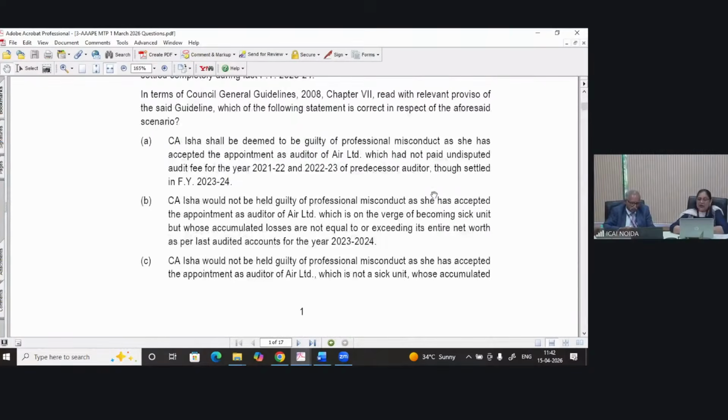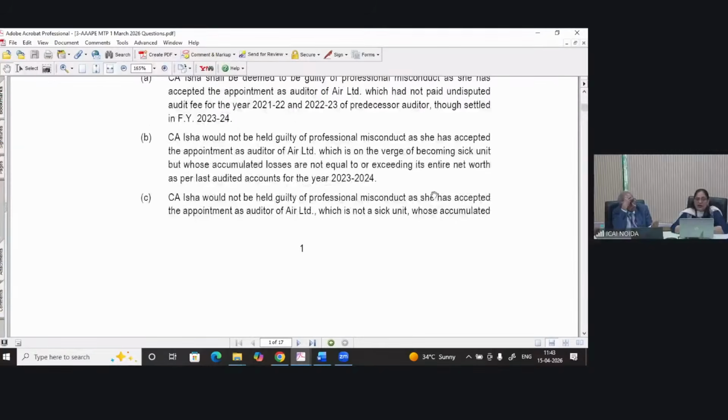Now, if we read options A, B, C, and D: Option A, CA Isha shall be deemed to be guilty of professional misconduct as she has accepted the appointment as auditor of Air Limited, which had not paid undisputed audit fee for 21-22 and 22-23 of the predecessor auditor, though settled in financial year 23-24.